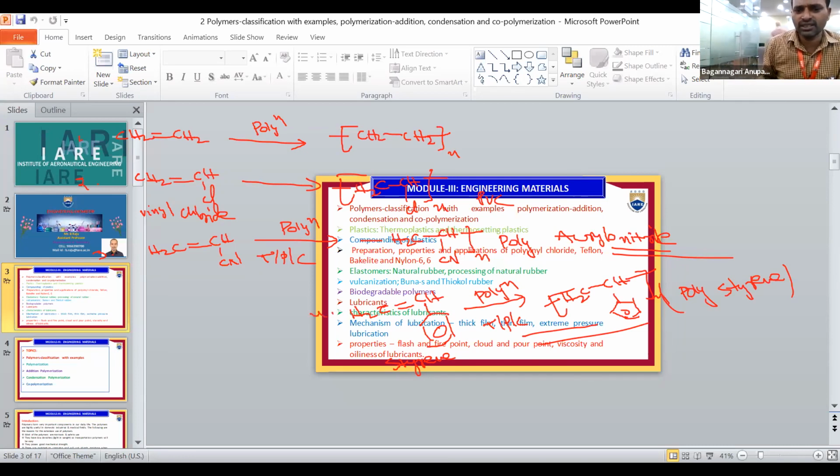One more is propylene. Propylene means H2C=CHCH3, which undergoes polymerization to form (H2C-CH) taken n times. Polypropylene.